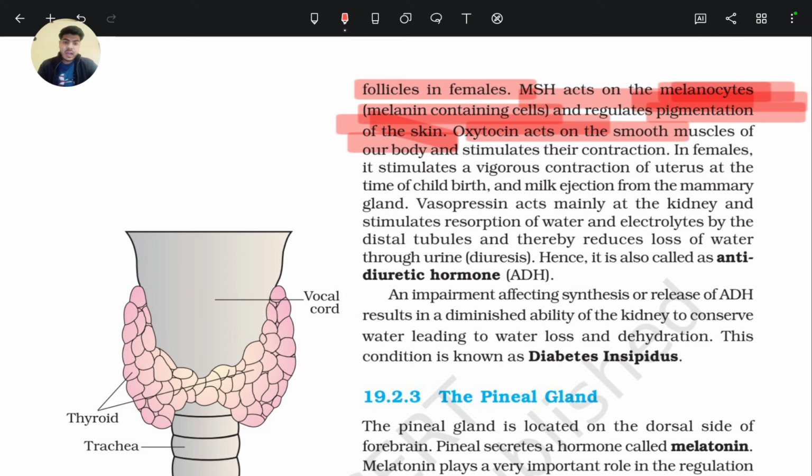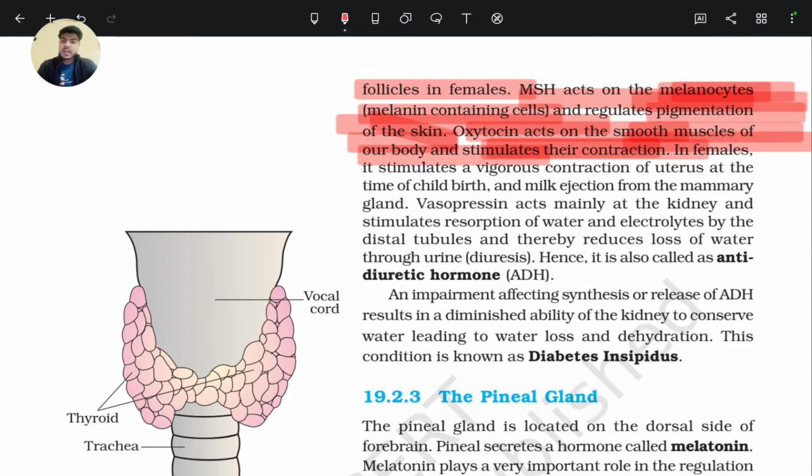Oxytocin and vasopressin are the hormones which are stored and secreted from the posterior pituitary, that is pars nervosa, and these two hormones are actually synthesized by hypothalamic neurons. Oxytocin acts on the smooth muscle of our body and stimulates their contraction.